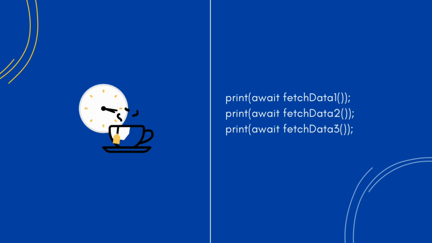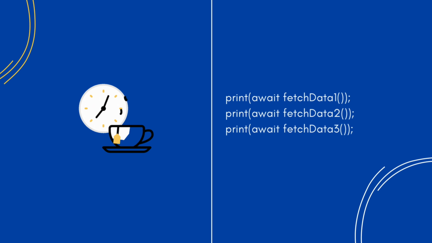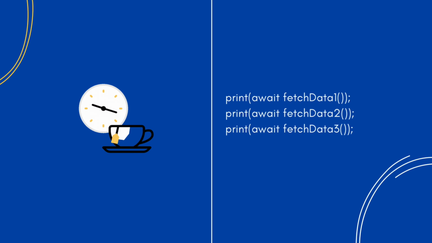Let's say you have multiple API calls, each returning a future. Normally, you might write something like this. The problem: these calls run one after another. The total wait time is the sum of all three. What if we could run all these futures at the same time and just wait for the slowest one?